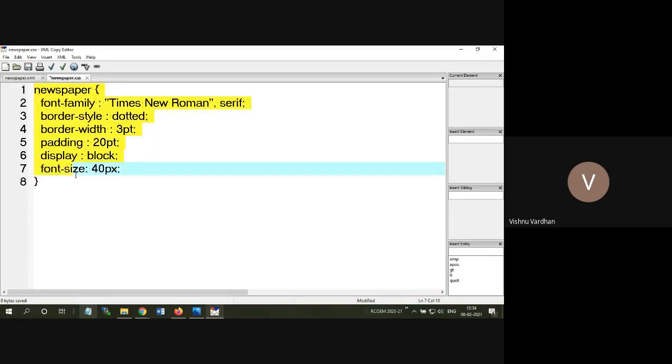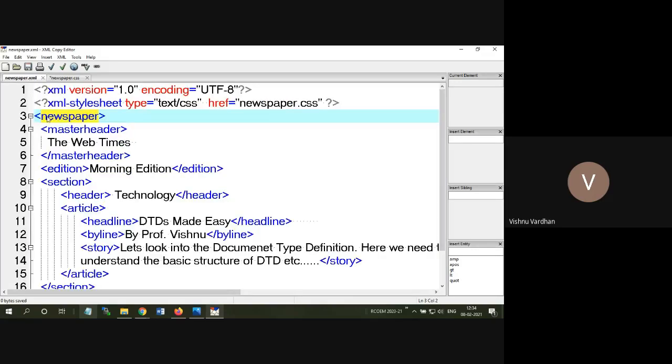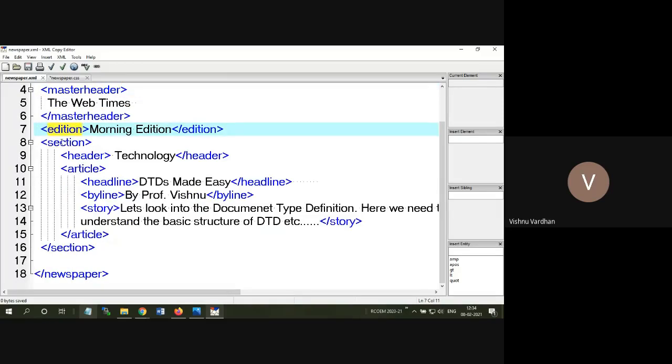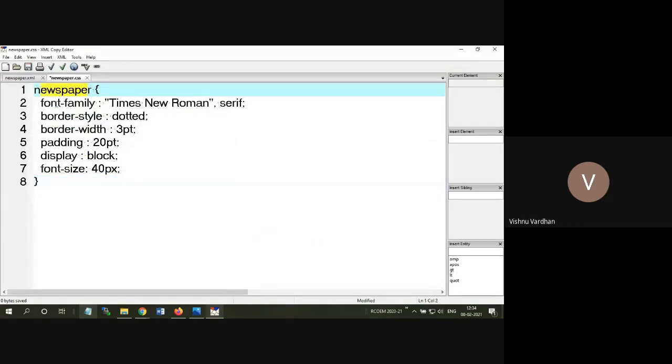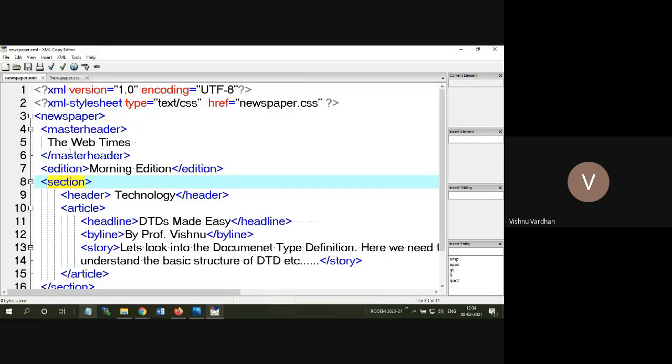Okay, so this is how to represent the newspaper for this newspaper element. But under this newspaper, we have one more element, that is master header. Then we have edition. Then we have section. So how to represent all these also we are going to convey, because this rule will be applied only to the newspaper. Only to the newspaper, this 40 pixel size Times New Roman font family will be applied. But I want a different font size or some font family to this master header.